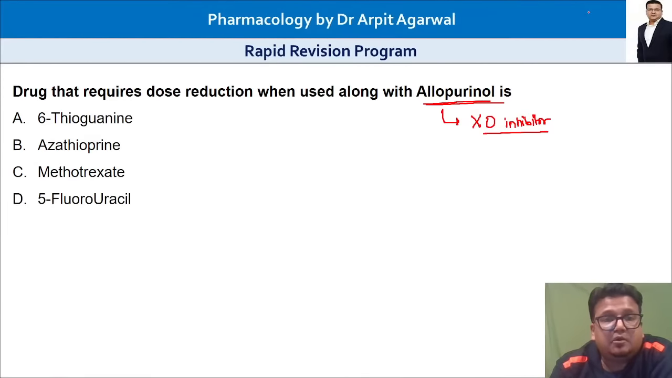6-thioguanine, azathioprine, methotrexate, 5-fluorouracil. What is the answer? Yes, I can see all of you know it's a xanthine oxidase inhibitor. What is the answer to this question? Dr. Yadav says A.